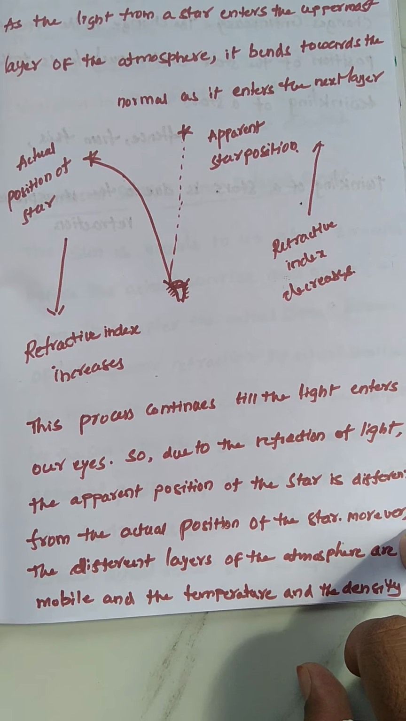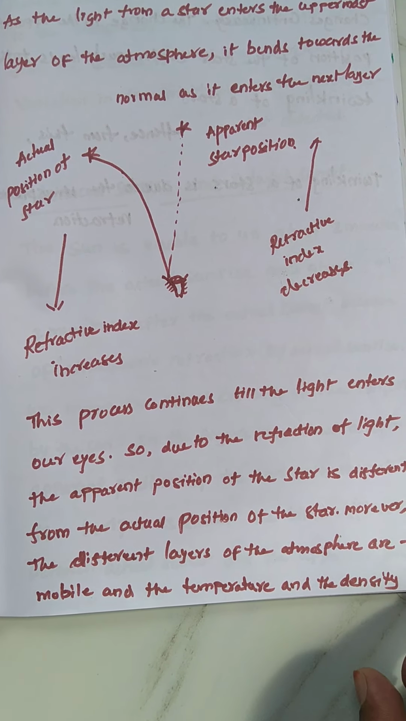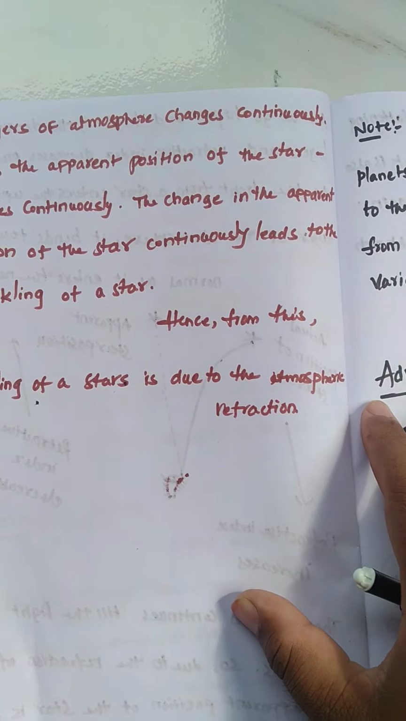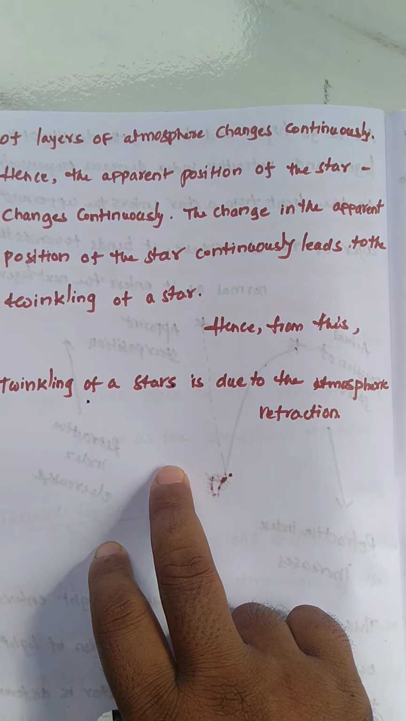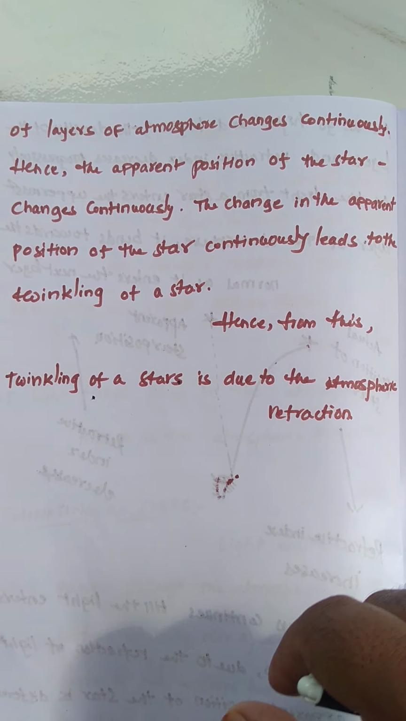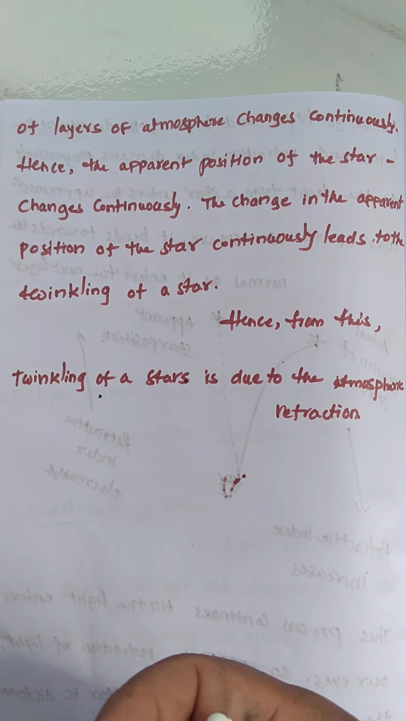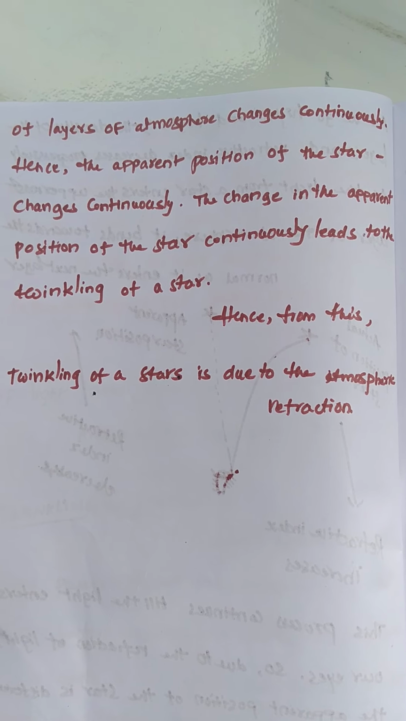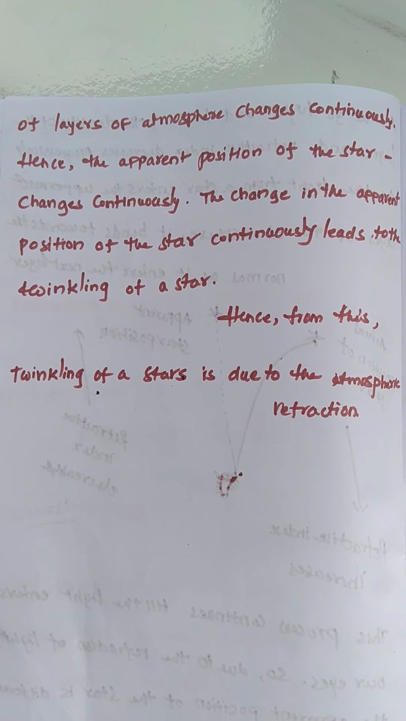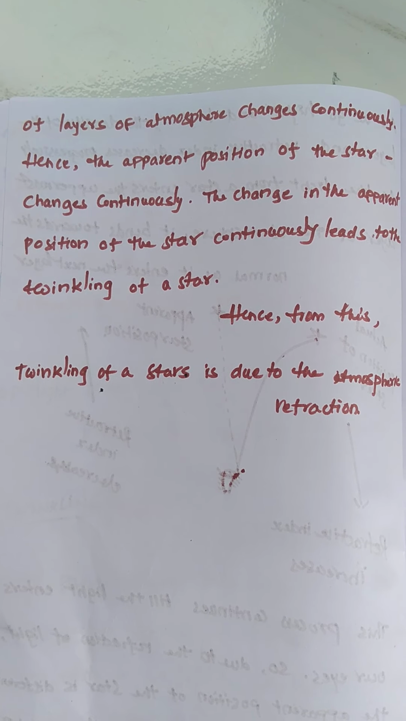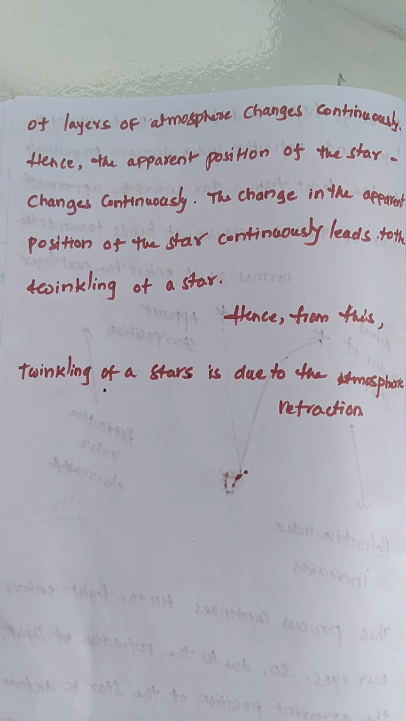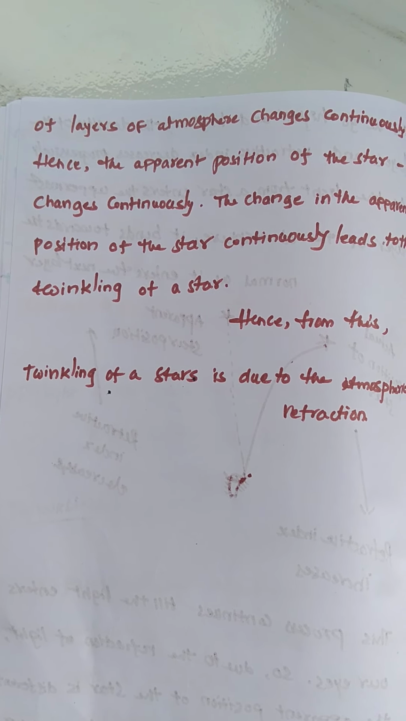Moreover, the different layers of the atmosphere are mobile, and the temperature and the density of the layers of the atmosphere change continuously. Hence the apparent position of the star changes continuously. The continuous change in the apparent position of the star leads to the twinkling of the star. Hence, twinkling of a star is due to atmospheric refraction. So twinkling of a star is an application of atmospheric refraction, dear students.